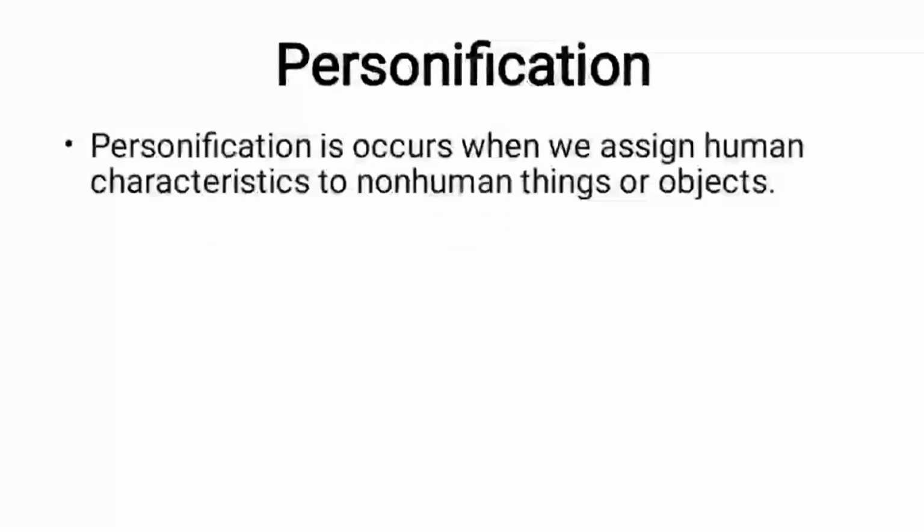Then personification. Personification occurs when we use here, we cannot use is. It's a mistake. Personification occurs when we assign human characteristics to non-human things or objects.